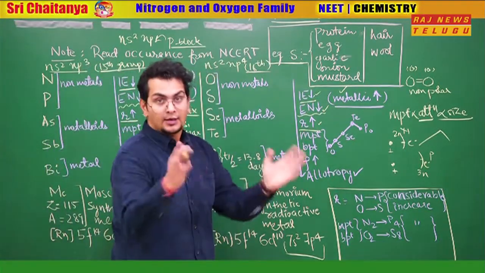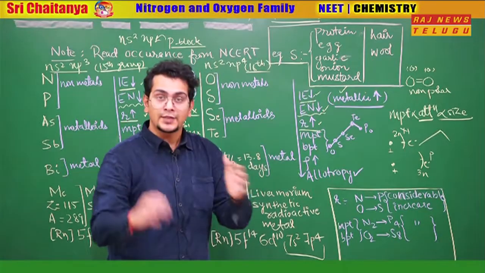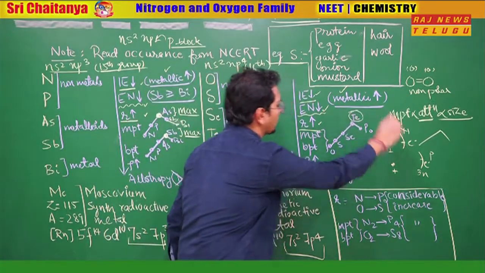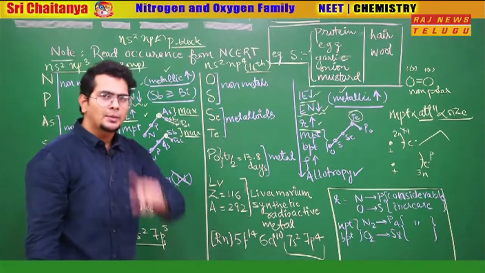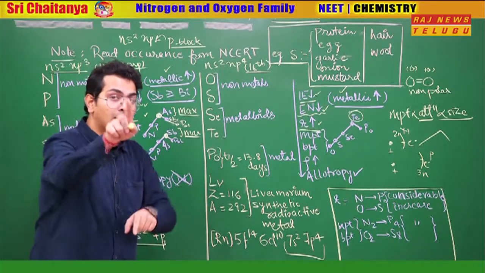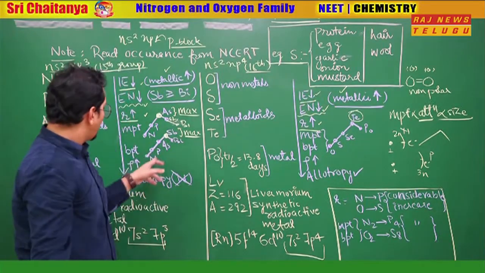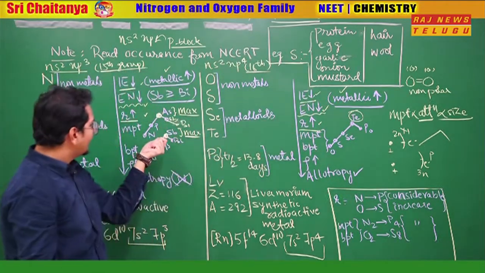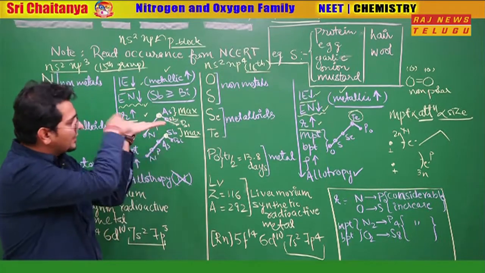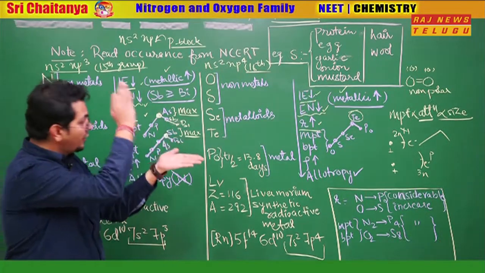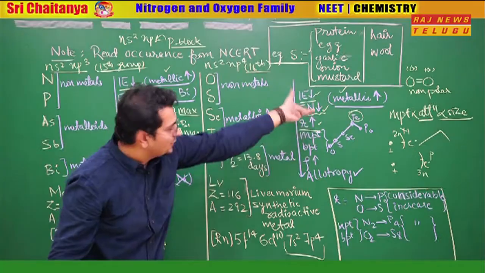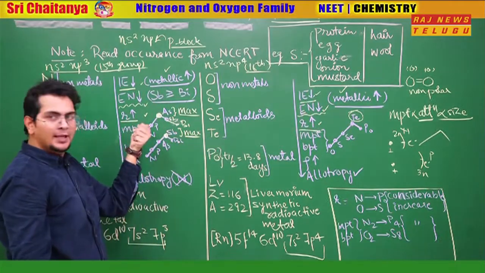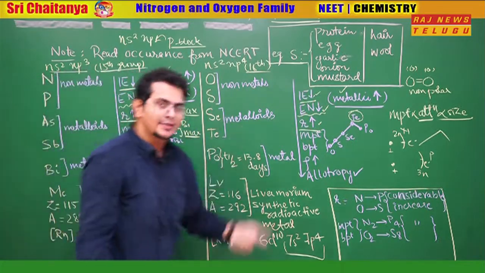Coming here, luckily melting point and boiling point both have the same order, and tellurium is the topper here. So how can you combine them and remember? When you combine, it always becomes easier. For boiling point in both of them, the second last element is maximum and the last element has a dip in both cases. Melting point here also has the same order, but for the nitrogen family, in the melting point, arsenic is the exception.